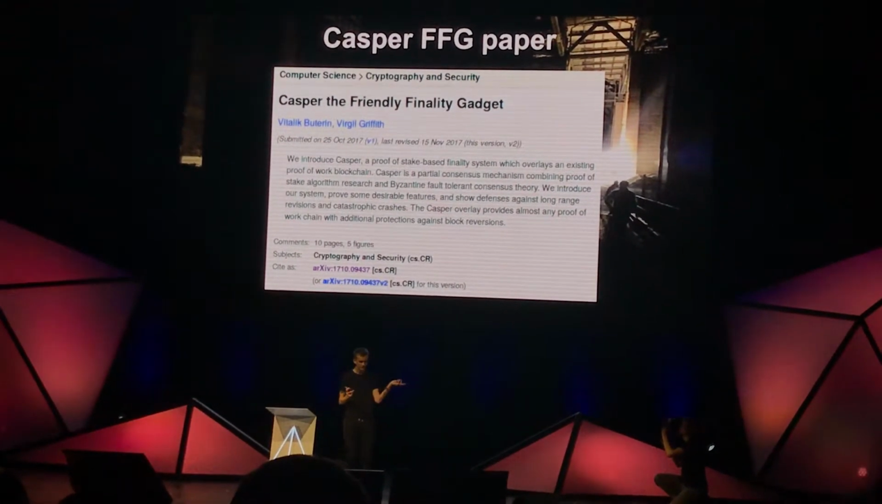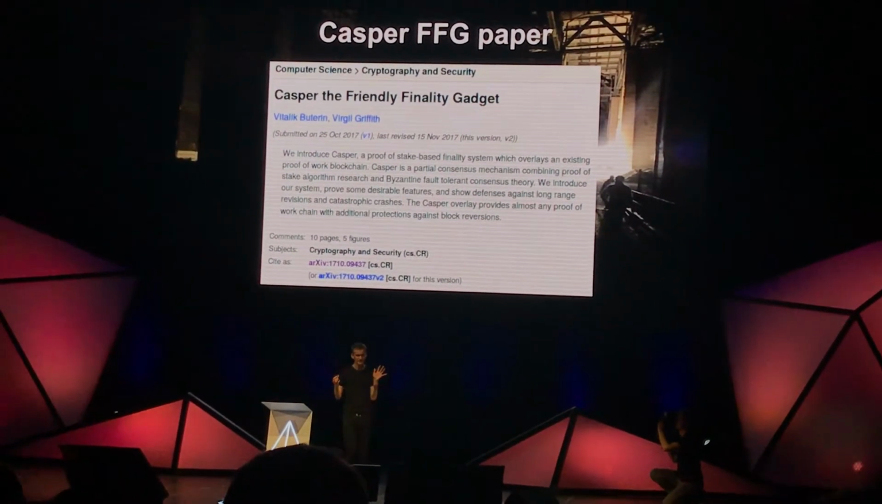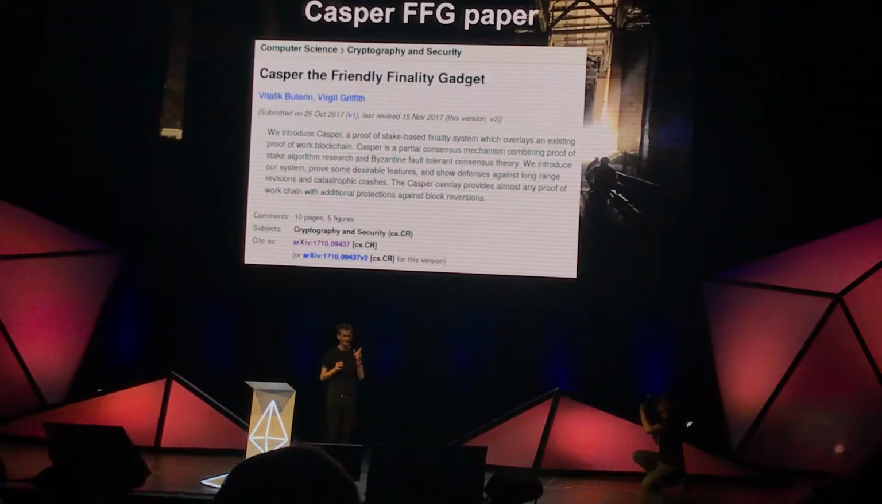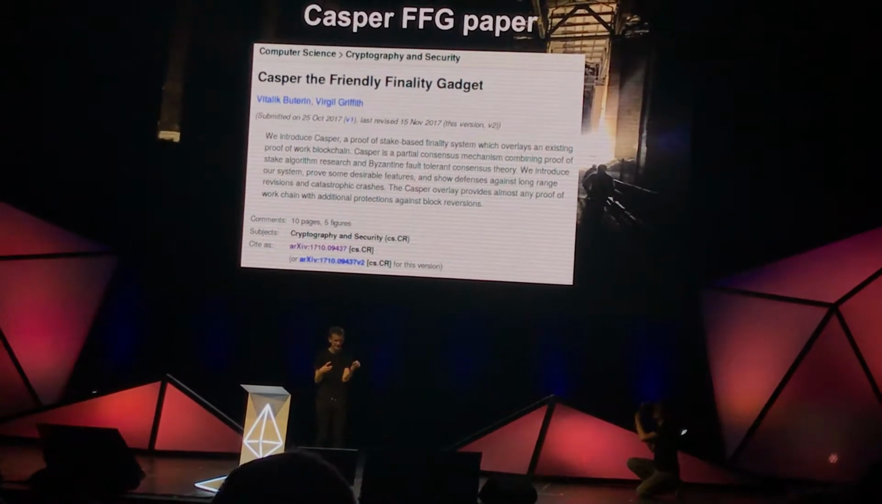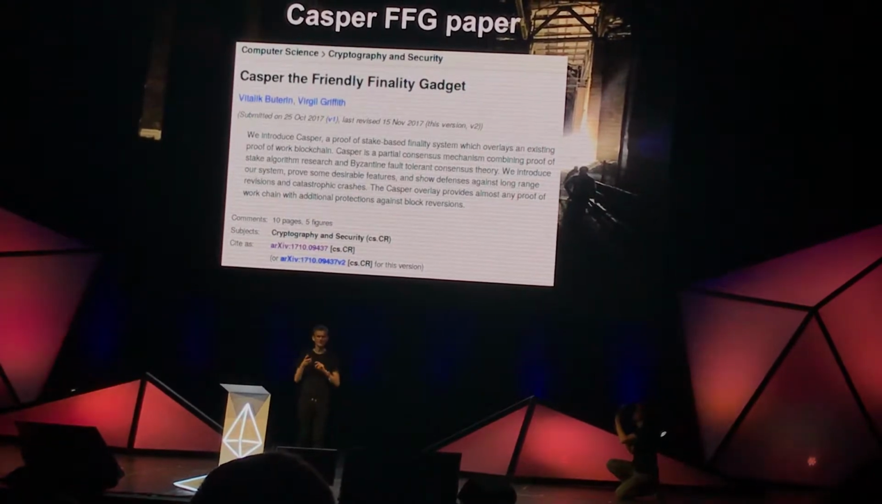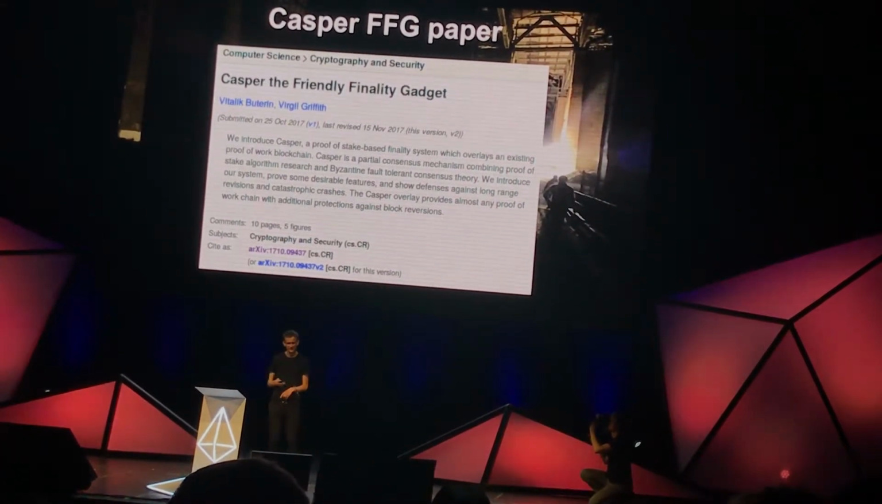So the first step was minimal slashing conditions, which had 6 slashing conditions. Then it went down to 4. And finally, about half a year later, we ended up merging prepares and commits, and this gave us Casper, the friendly finality gadget, Casper FFG.